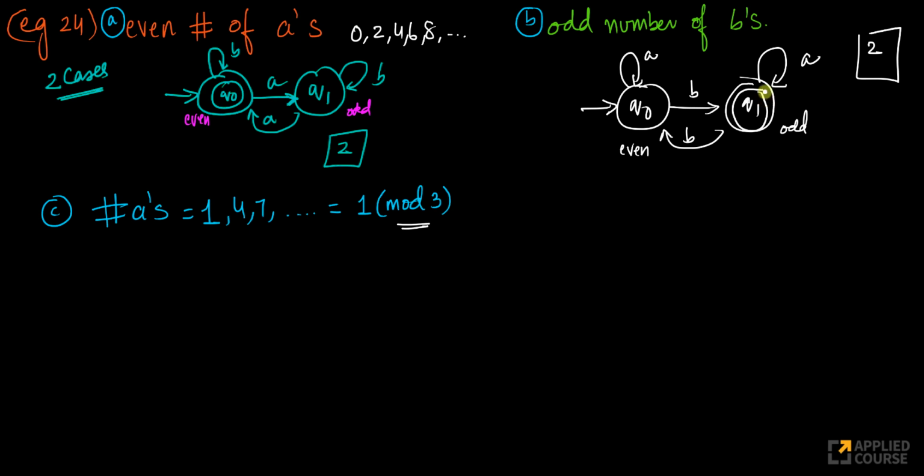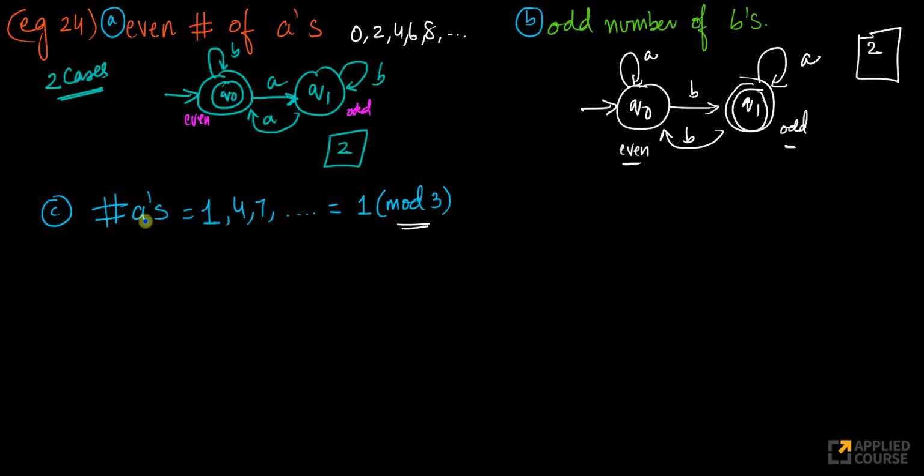Again, this diagram and this diagram are very similar. Here, since we wanted to accept even number of A's, Q0 is the final state, because it will have 0 A's also. Here, Q1 is the final state. Very simple concept if you think about it. Each state is tracking whether I have even number of B's or odd number of B's. Very, very simple example. Now let's go one step further.